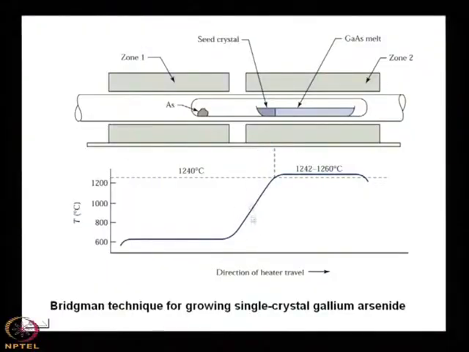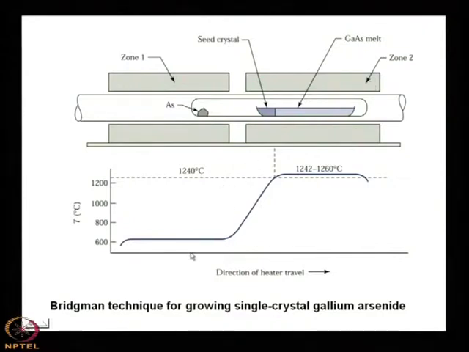Then for gallium arsenide, one technique we shall introduce, it is known as the Bridgman technique, BRIDGMAN, Bridgman technique. In Bridgman technique, we use two zone furnace. Two zone furnace, you see that is, it is zone 1 and it is zone 2.